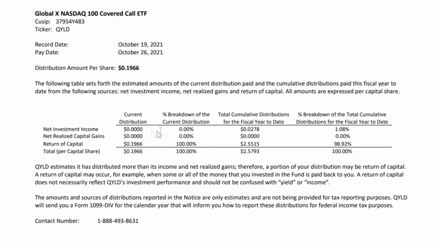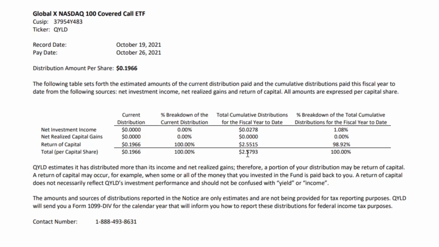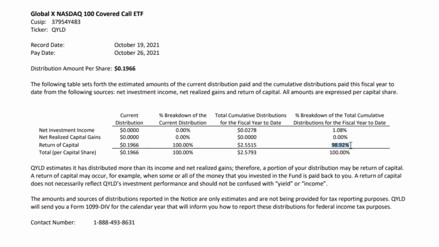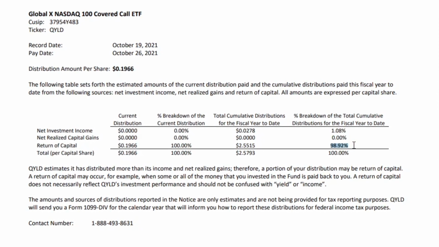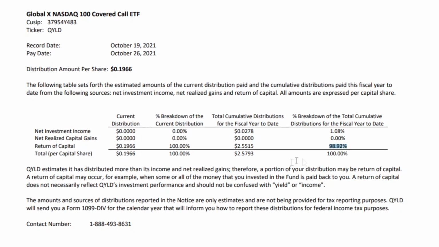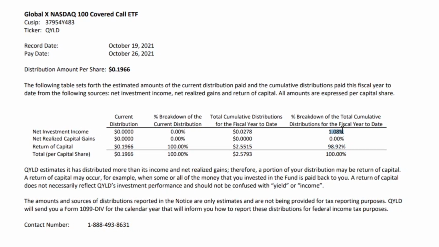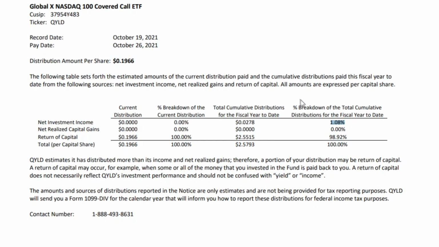breakdown. So when we look at this, we actually see that year to date, 99% of all of the distributions in 2021 have been return of capital. Only 1% has been investment income. And one thing to realize is that this does not give us our exact tax information. This is only an estimate.